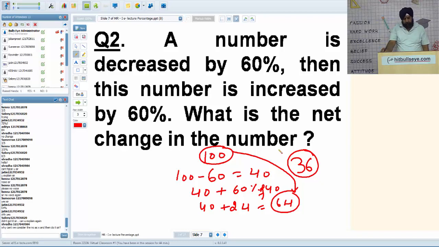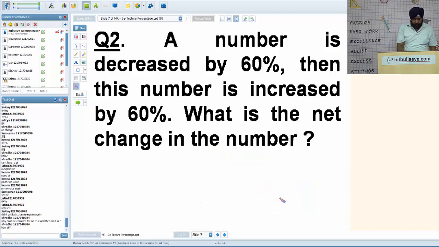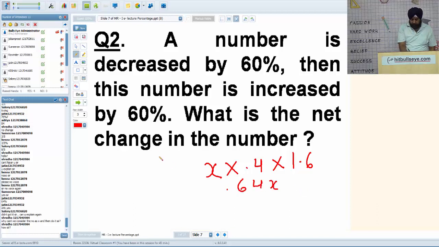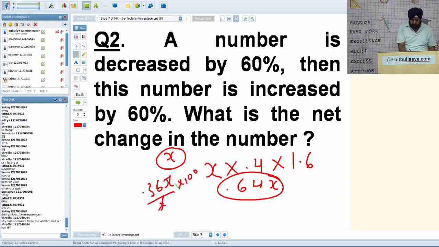So 36 of the original number is 36%. Yes, definitely we can do it using x. So let us start with x. The number is x. You are absolutely right, we can do it by x. When we start with x and decrease by 60%, it becomes 40%, 0.4. Again increase by 60%, it becomes 1.6. So 1.6 into 0.4 is 0.64x. So from x we have reached 0.64x, but there is a decrease of 0.36x upon x into 100, so it's 36%.